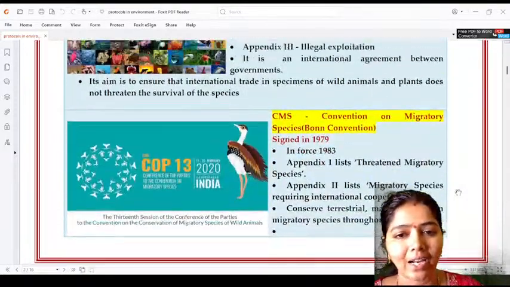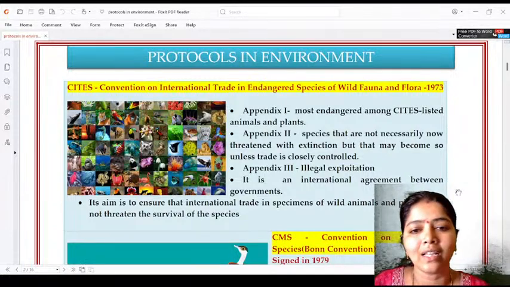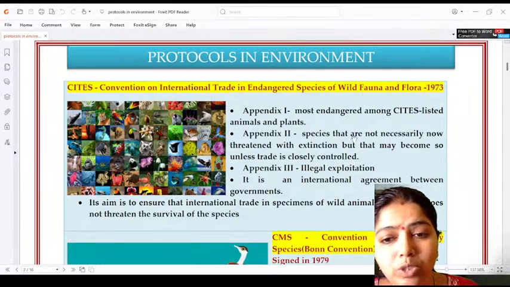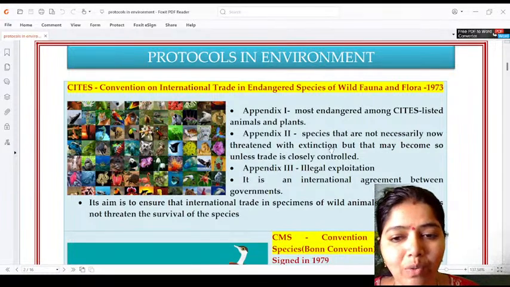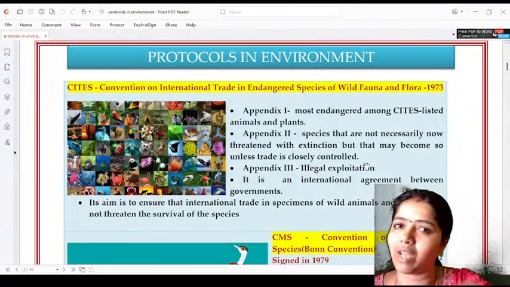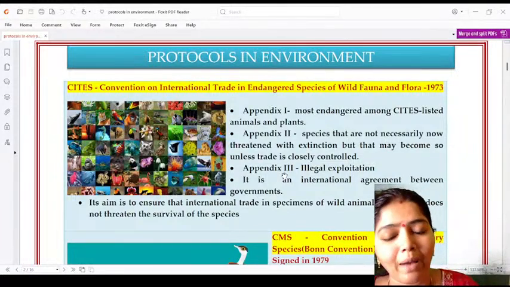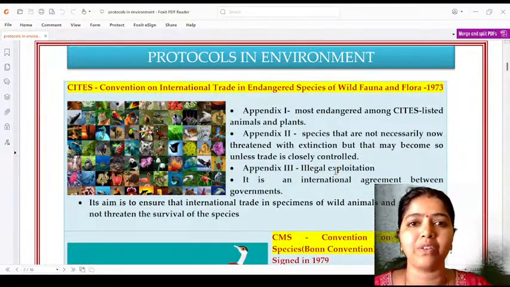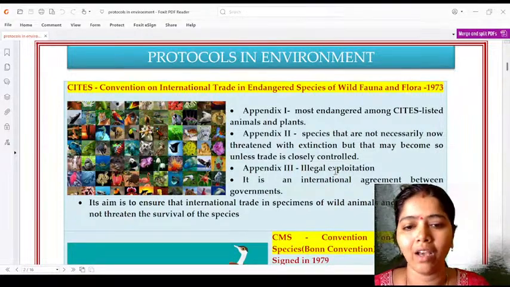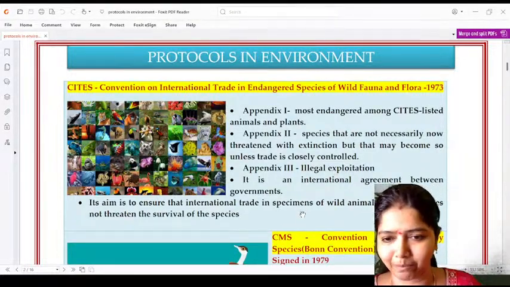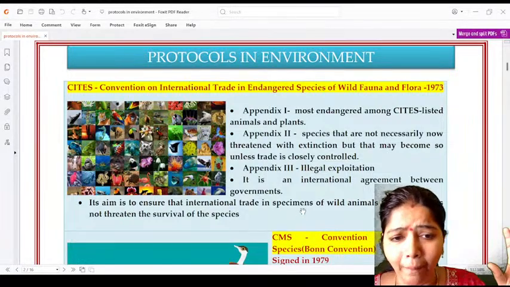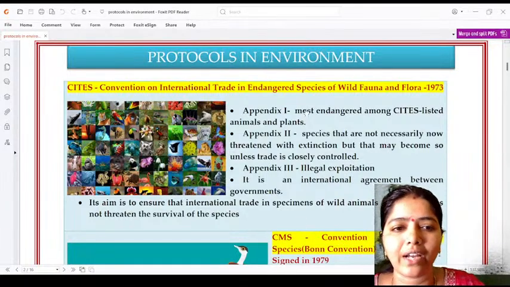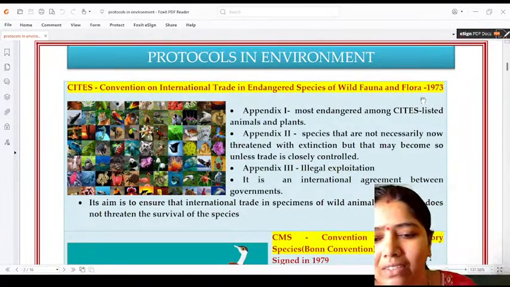And in CITES, three appendices have been made. In the first appendix, the most endangered among the listed animals and plants. Appendix 2, species that are not necessarily threatened with extinction, but they come under the endangered category. Appendix 3 is illegal exploitation. If you have seen, some species are traded from one place to another illegally. All these things come under these three appendices. So we have to preserve those plants and animals so that they will not be extinct in the universe in future. That is CITES in the year 1973.